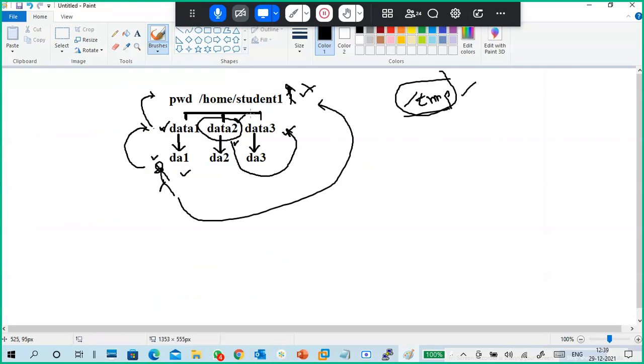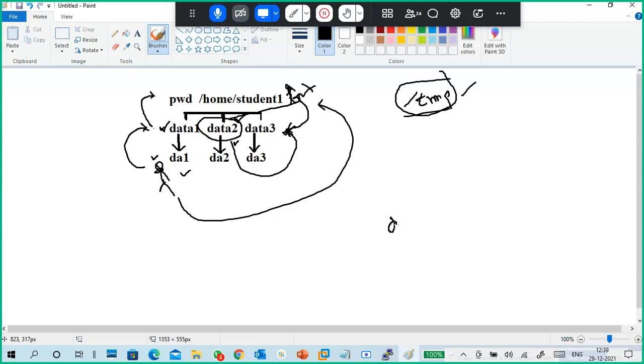How to go? You can't jump, right? Because on top of this one, student 1 is there, and data 3 is not a subdirectory of ours. So what to do? We have to go to this location, and from there to here, you can come.